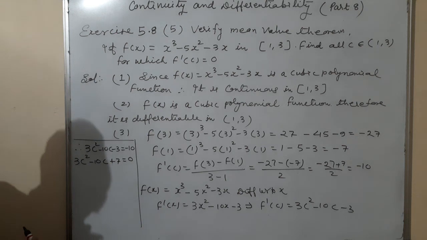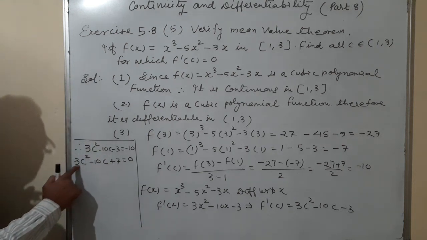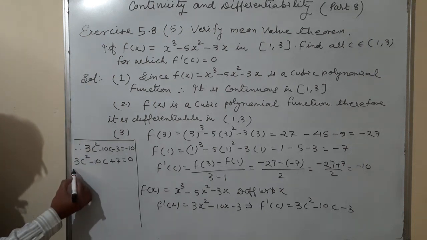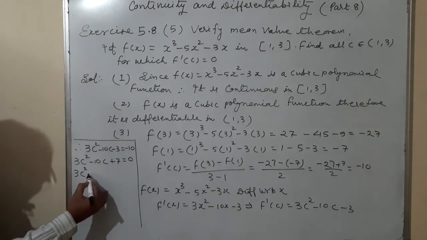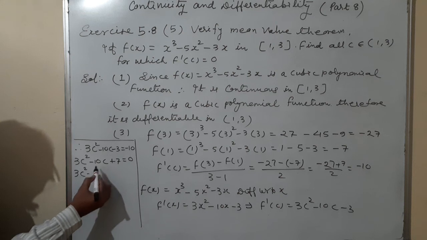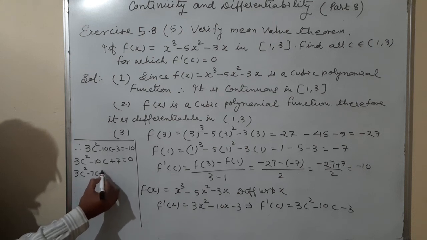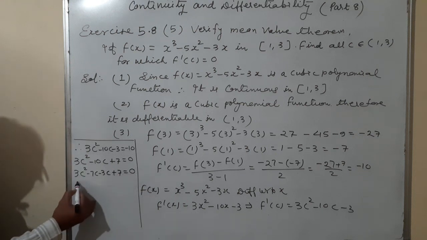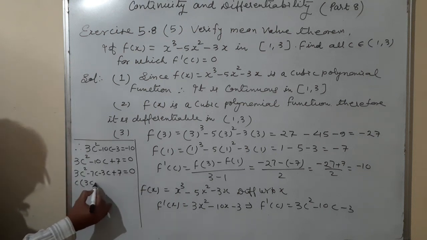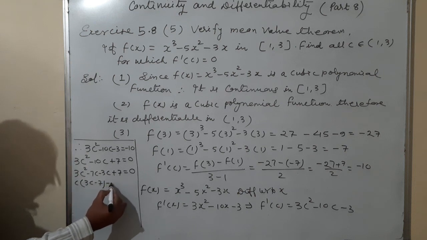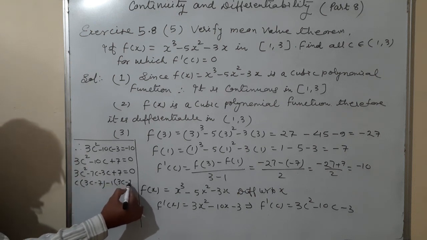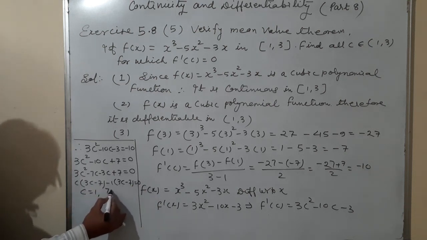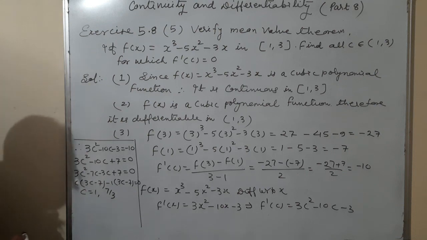It is a quadratic equation. 7 times 3 is 21 and 21, 7 plus 3 is 10. So I'll write here 3c square minus 7c minus 3c plus 7 is equal to 0. C common, 3c minus 7 minus 1 common, 3c minus 7 is equal to 0. So that means c is equal to 1 and c is equal to 7 upon 3. There are two values, you got it?